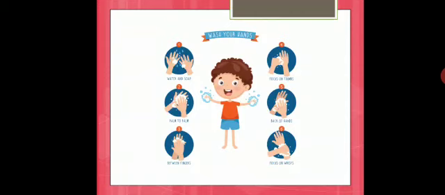And also you can remind your parents whether they are washing their hands after coming back from work, and you can also help them in cleaning and drying the vegetables after buying from the shops, because we may not know where the virus is present. So we have to be very careful during this situation.